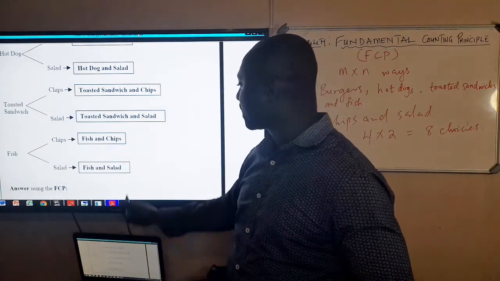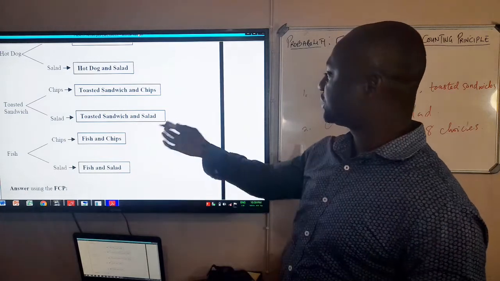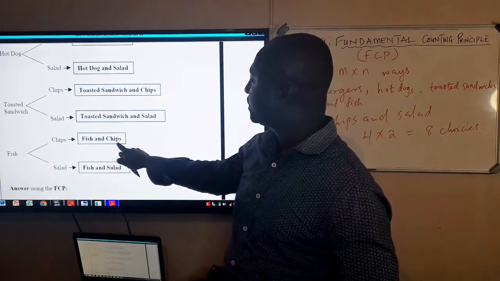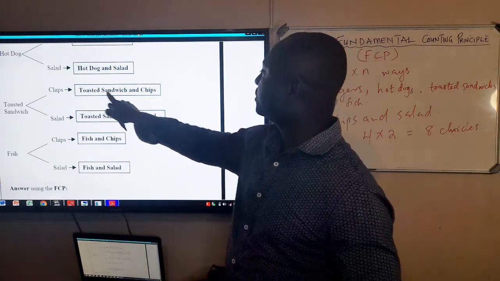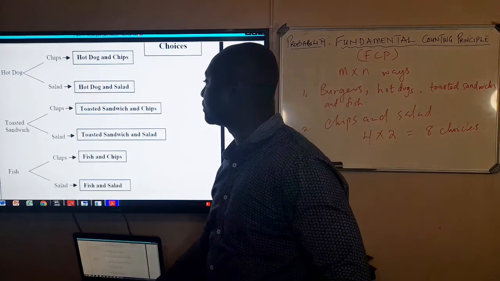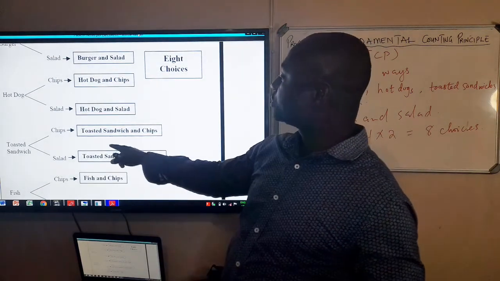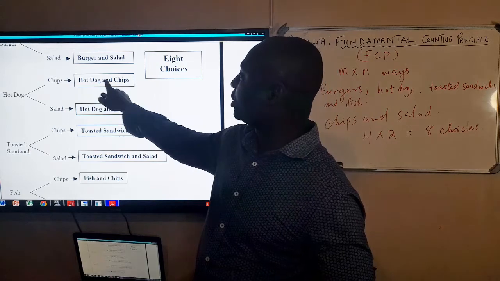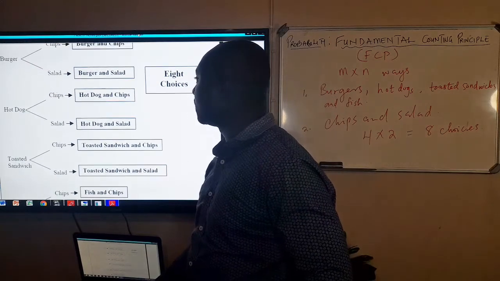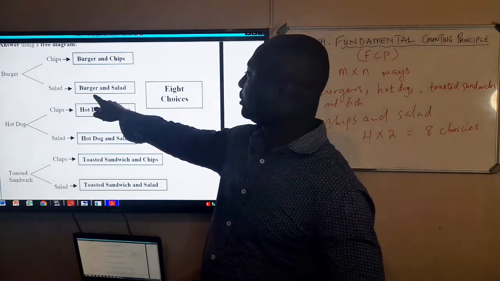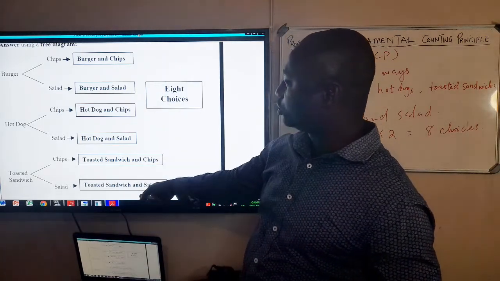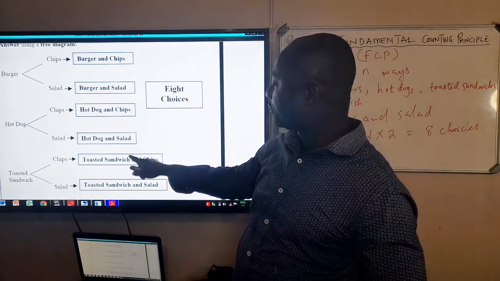And when you count the number of meals or choices that you can make, we have fish and salad, fish and chips, that give you 2. Toasted sandwich and salad, toasted sandwich and chips, that give you 4. Now when you go up, we are looking at the different possible meals you can get. We also have hot dog and salad and hot dog and chips. You can also get that combination. And then from there we can go to the last one, which is burger and chips and burger and salad. So now when we count the number of meals available for you to choose from, you get 1, 2, 3, 4, 5, 6,